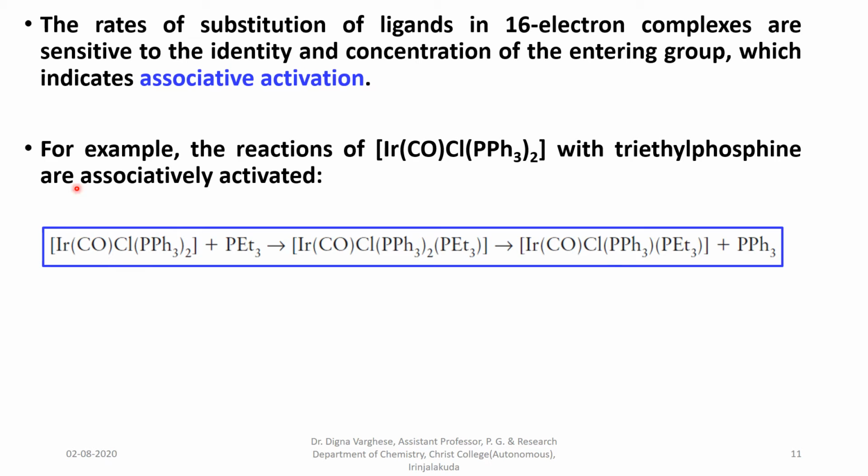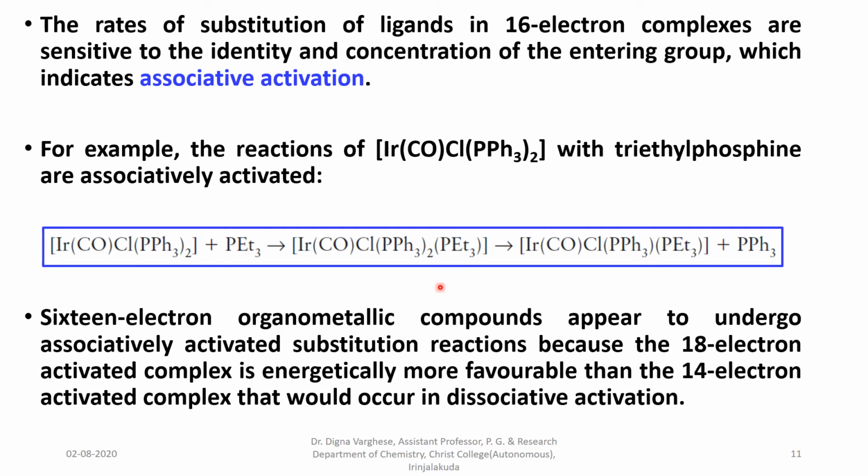In the case of IrCOCl(PPh3)2, it is a 16 electron species which reacts with triethyl phosphine, forming an associative intermediate, that is an 18 electron complex, which dissociates PPh3 from this intermediate, forming the substituted 16 electron species. 16 electron organometallic compounds appear to undergo associatively activated substitution reactions because the 18 electron complex is energetically more favorable than the 14 electron activated complex that would occur in dissociative activation.